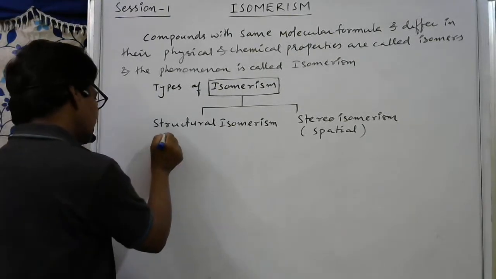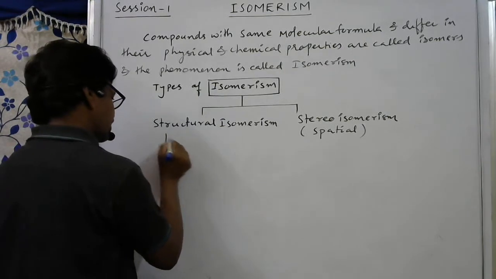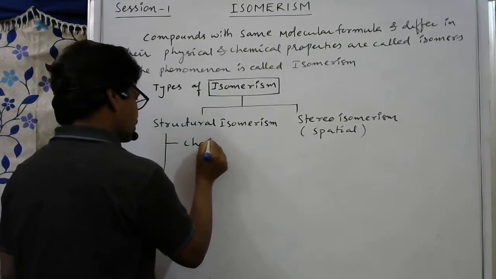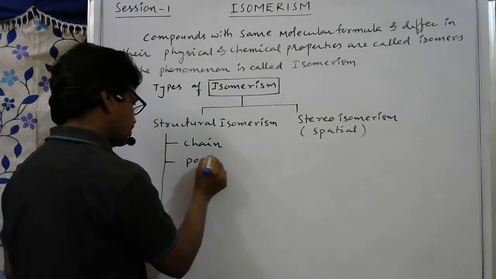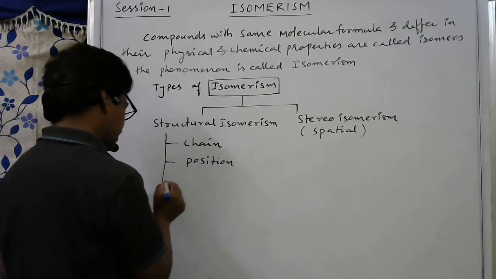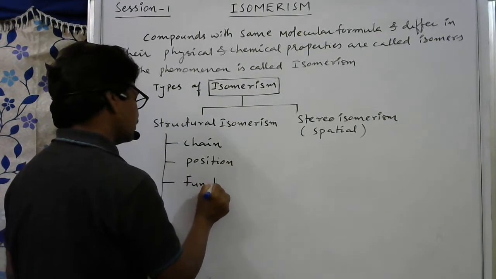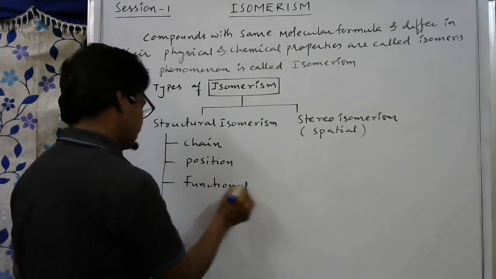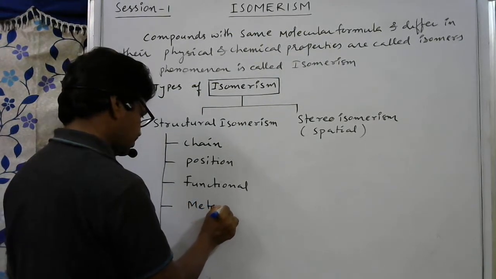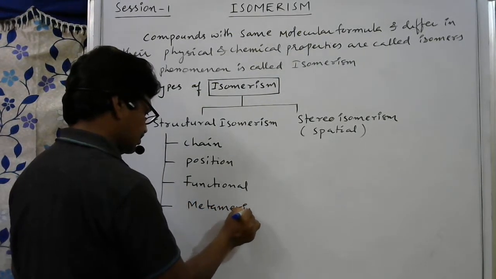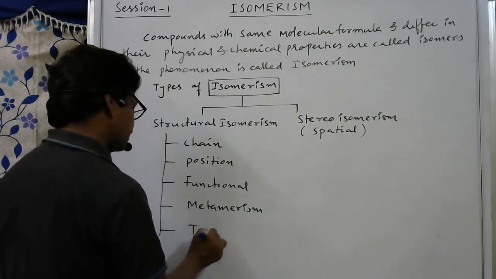Again, structural isomerism is of different types. Here I am writing the different types of structural isomers. One is chain isomerism. Second is position isomerism. Third is functional isomerism. Fourth is metamerism. Then tautomerism.